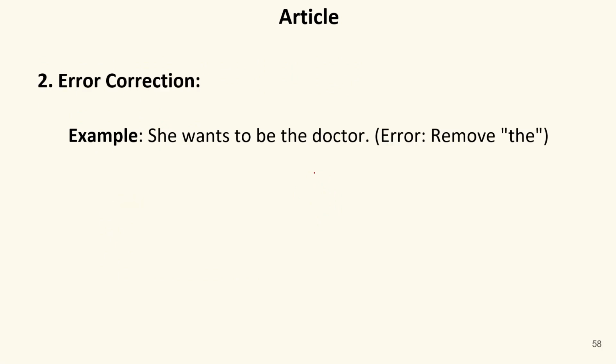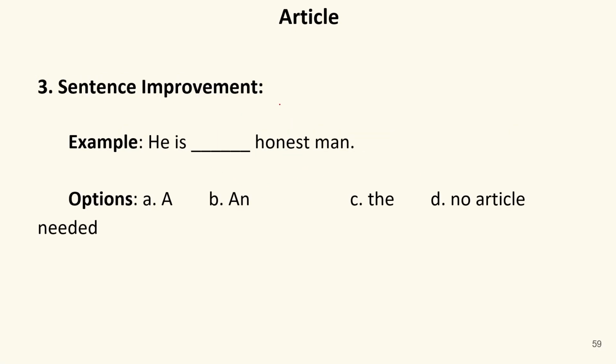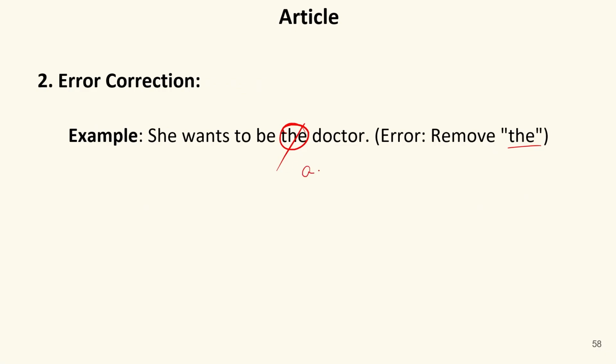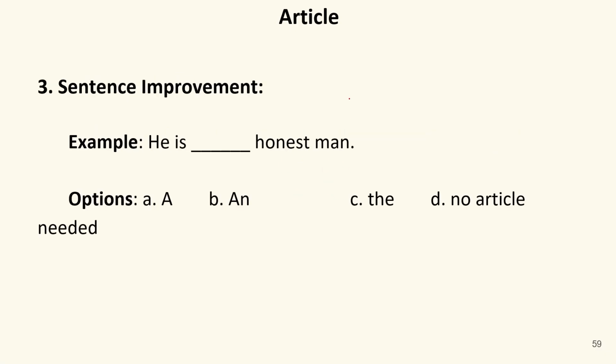Next. She wants to be the doctor, not the doctor. It should be a doctor. She wants to be a doctor, we can write, or we can also remove the word the. He's honest man. Now honest and then man. Man is a noun, and honest is an adjective. So an indefinite article is required over here. Honest, we know well that we use an with it.